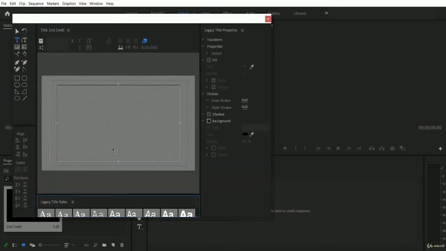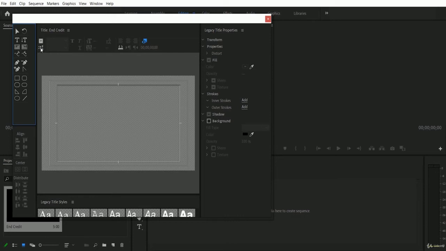So here is the setup for creating your end credit, and for creating end credit you have to go for the roll option, and as well you have to use the type tool, because you have to type the name. So here is the type tool, and as well you have to use this roll option.